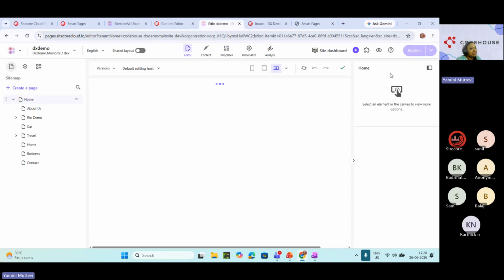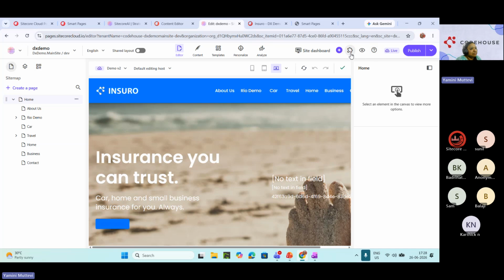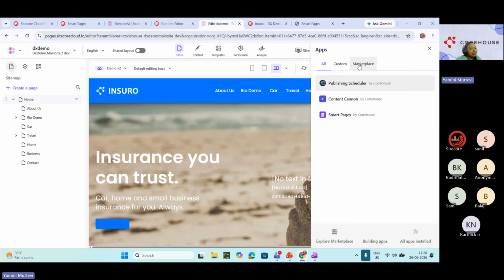Once we reload the page, here is the app section. This is our app section where you can search any of the marketplace applications or customers, whatever it is, that we can install. First, we have to install. I'll show that at a later point of time, but let's continue with smart pages.